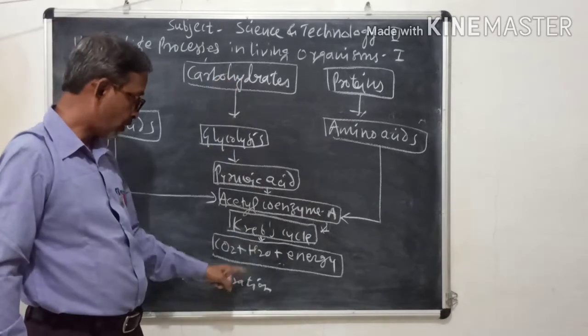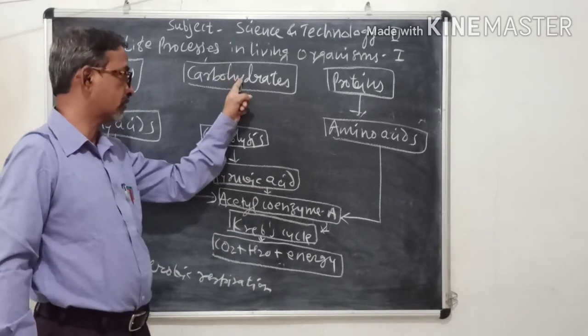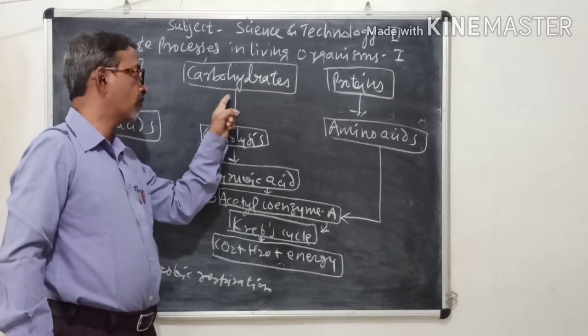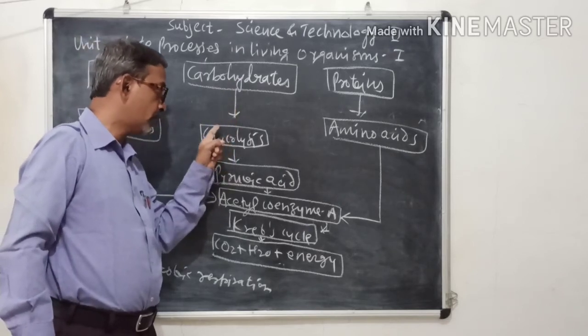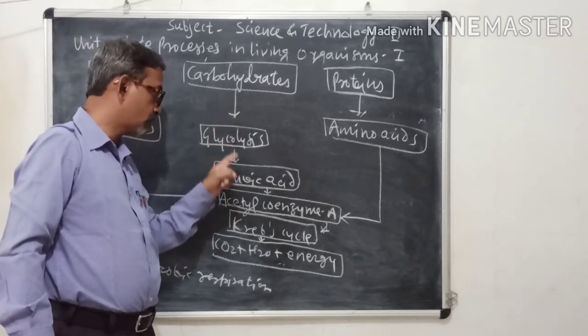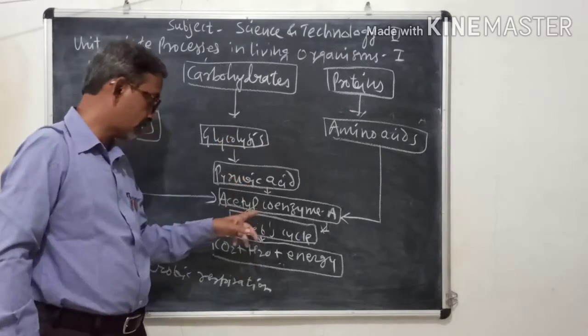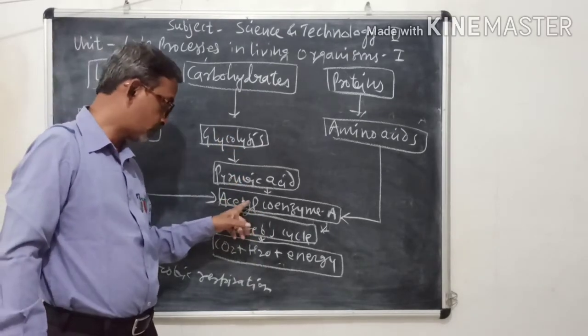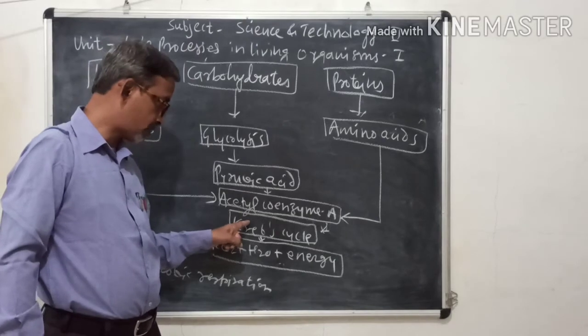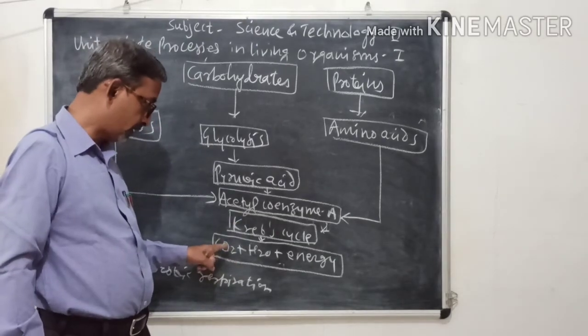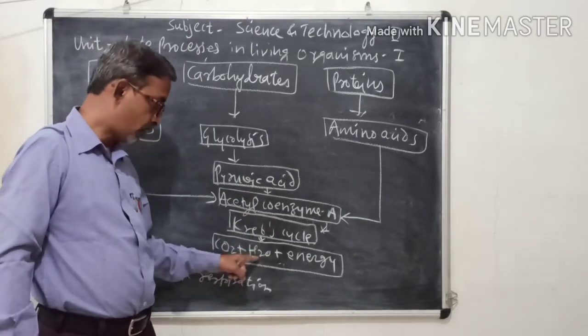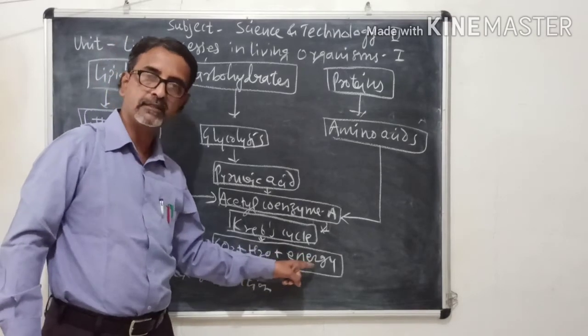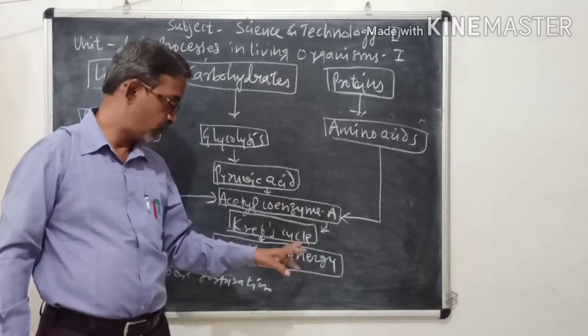The main production of energy is from carbohydrate. The simple form is glucose, which is converted into pyruvic acid by glycolysis. Then acetyl coenzyme A is formed. Then it enters the Krebs cycle. Then ultimately carbon dioxide, water and energy, meaning ATP, are formed.